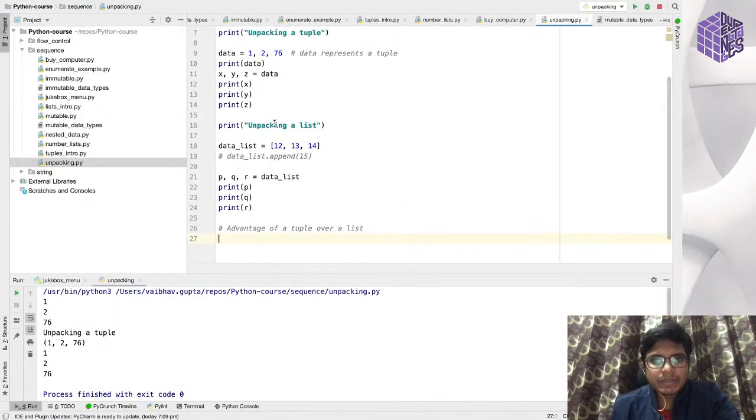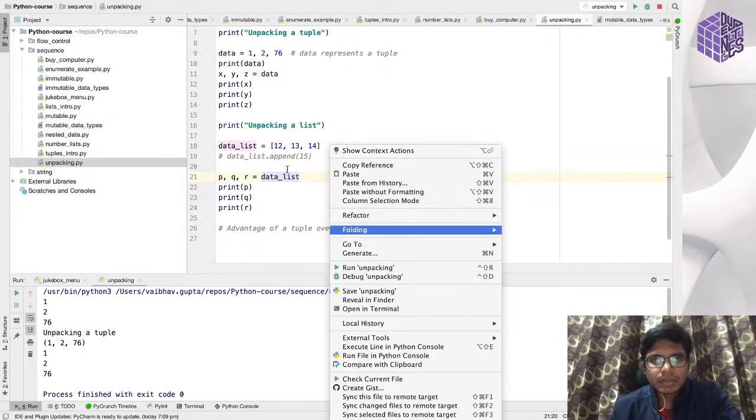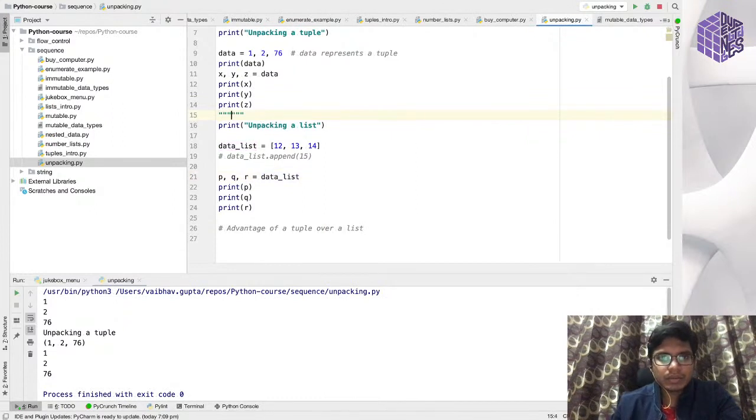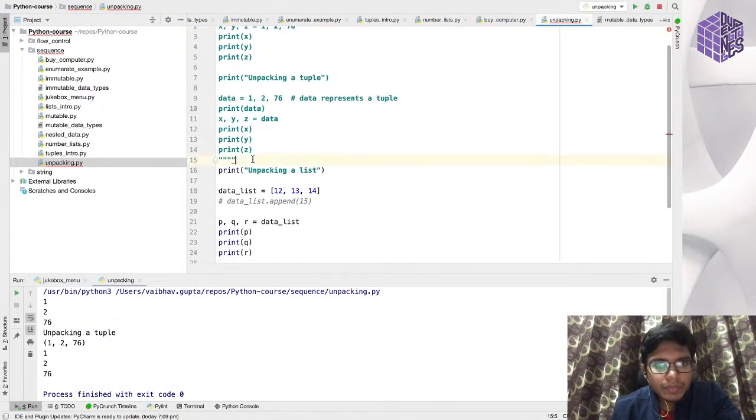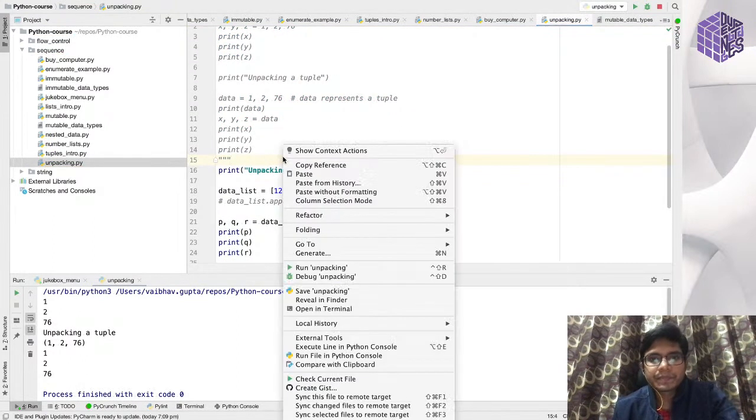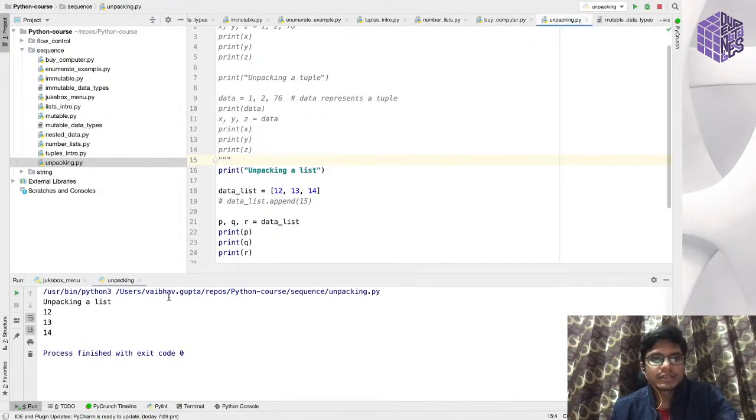Similarly, you can do the same thing with a list. But why have I taken this example? Say mistakenly in the code you have changed your list. Here, if you run this program, this will run fine. I've commented it out. See, this program runs fine.